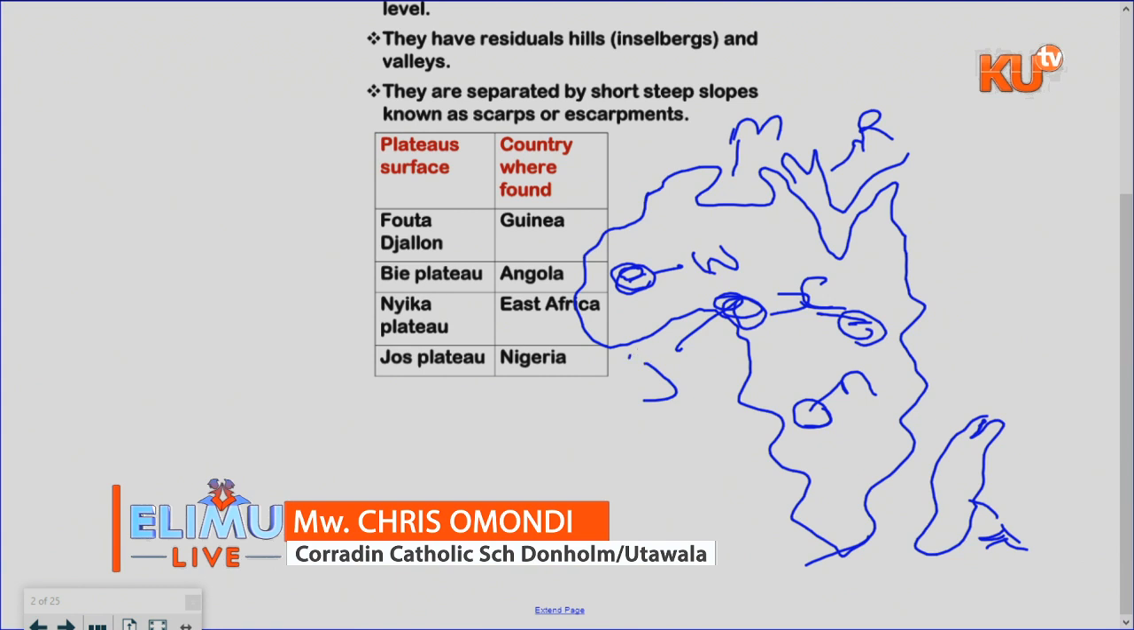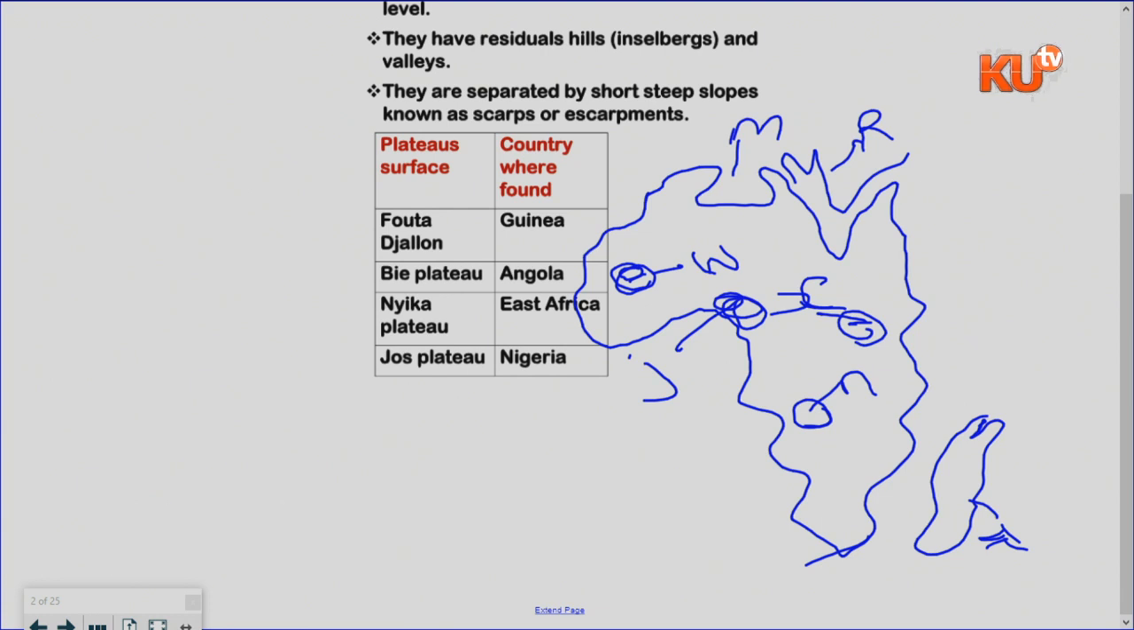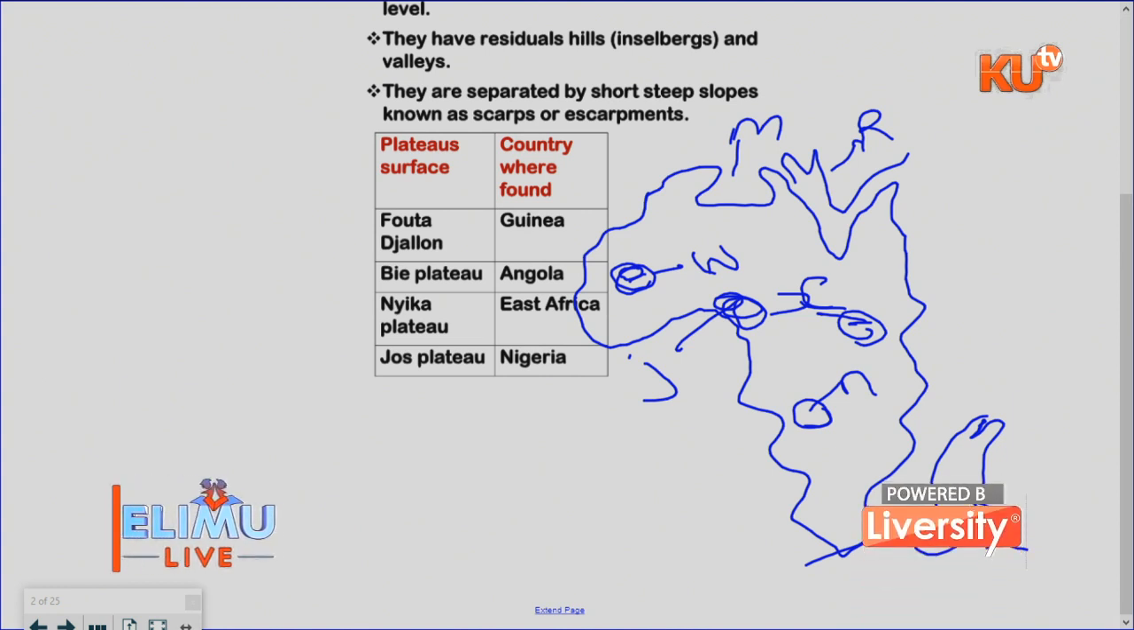So W is Fort-Ajalon in Guinea. J is Jos Plateau in Nigeria. Nyika Plateau is X. And N is the Bi-Plateau in Angola. So which of the following plateaus is found in West Africa? We have the Fort-Ajalon in Guinea, and we have another one, the Jos Plateau in Nigeria.